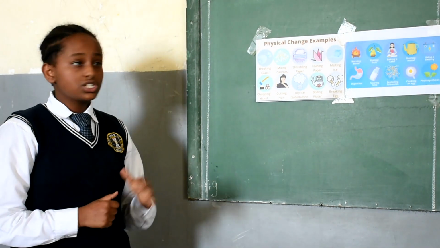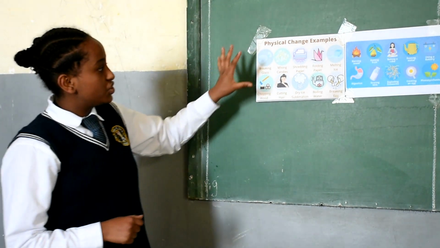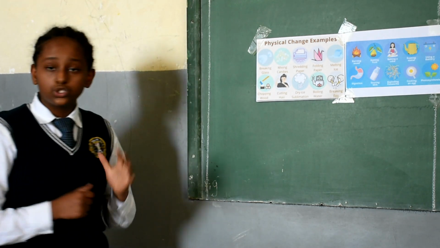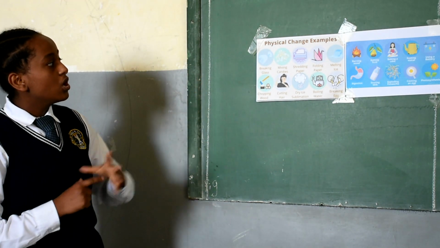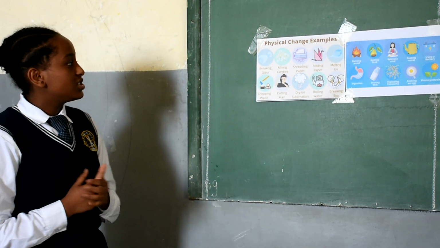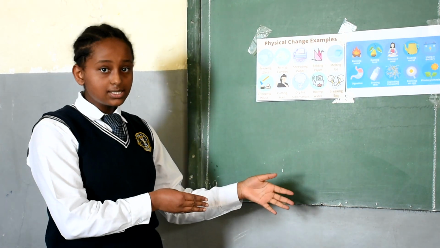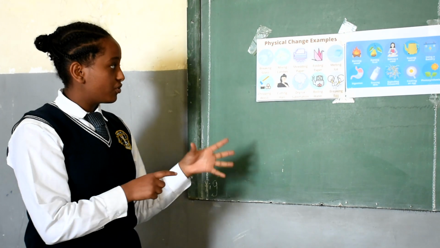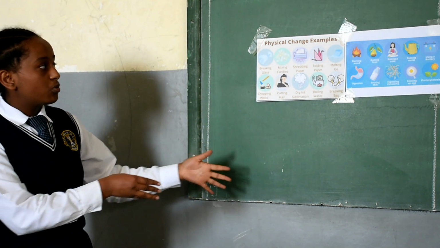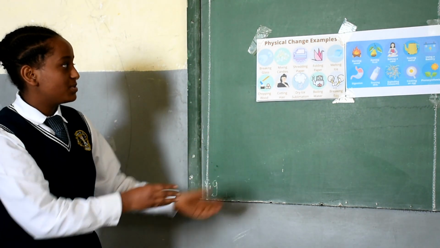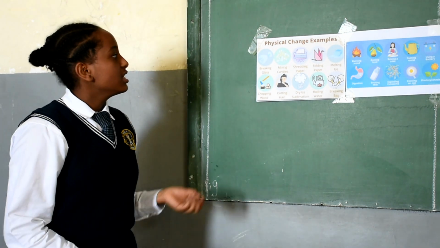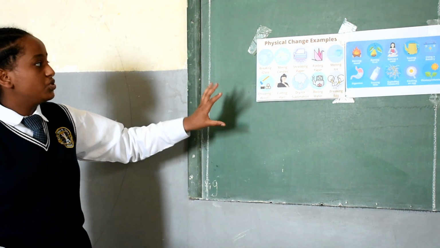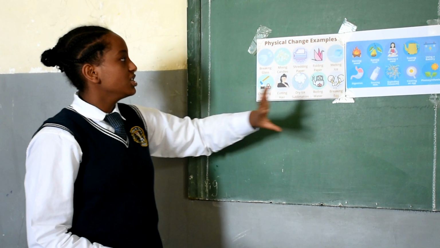So a change, first before coming to a physical and a chemical change, we need to understand the concept of change or what change means. A change is a transformation of one form of substance into another substance, or it is the alteration of one form of substance, altering the form of a substance and making it different. So a change can be categorized into two. These are physical change and chemical change.